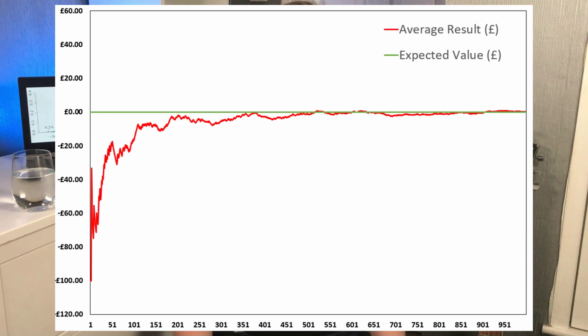That is why it's useful to plot the average result against the expected value, which is what I'm showing on the screen now, because this gives you a nicer graph. It shows you how the average result tends towards the expected value rather quickly, and doesn't deviate from the expected value too much after a few hundred flips.